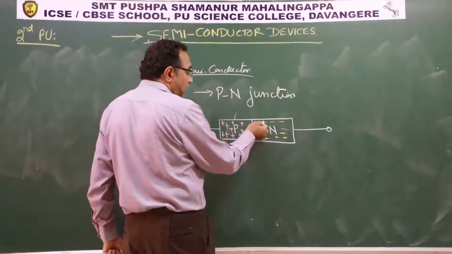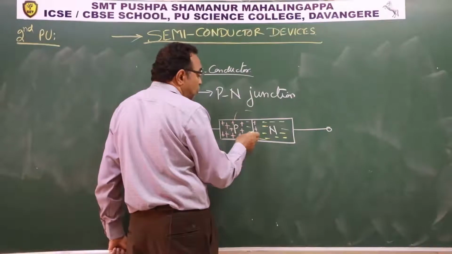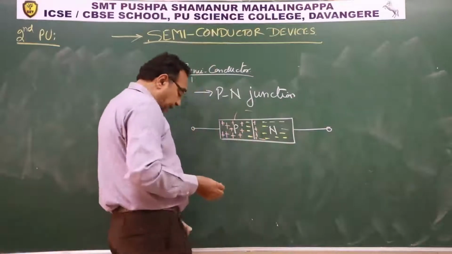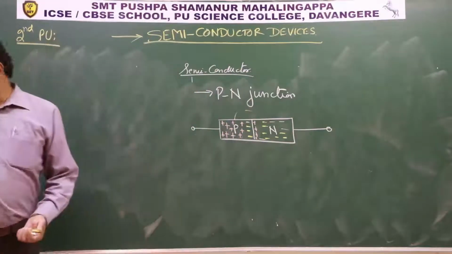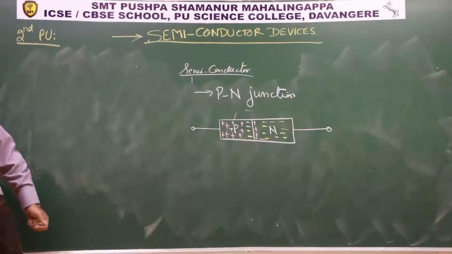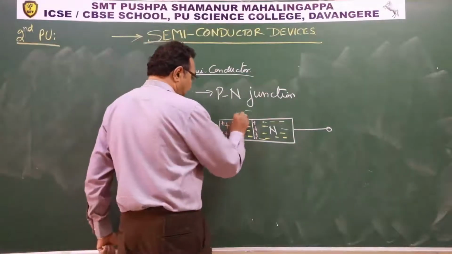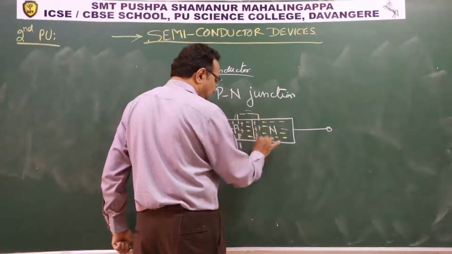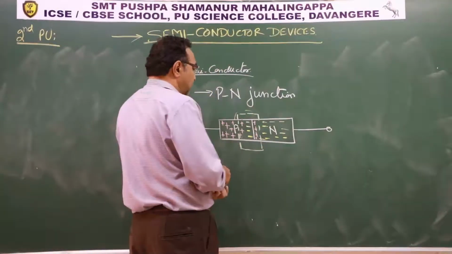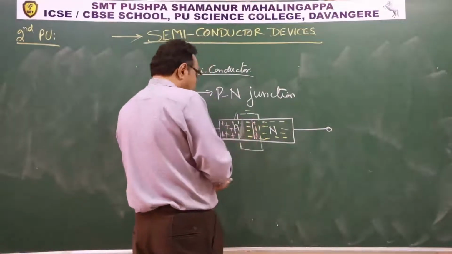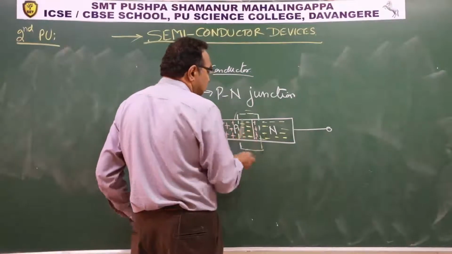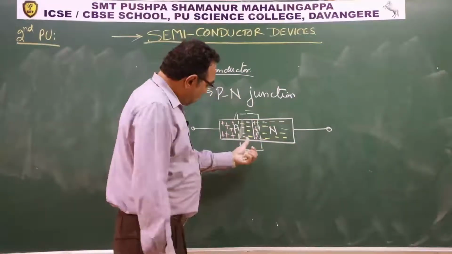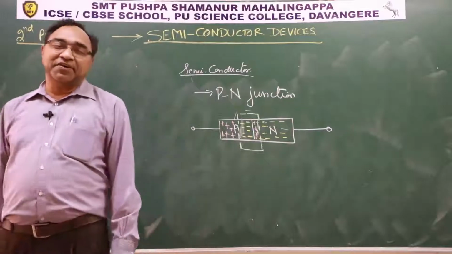Similarly, some of the electrons will diffuse from the N side and come closer to this junction. And what we find is that a region is created, wherein opposite charges are present on either side of the junction.